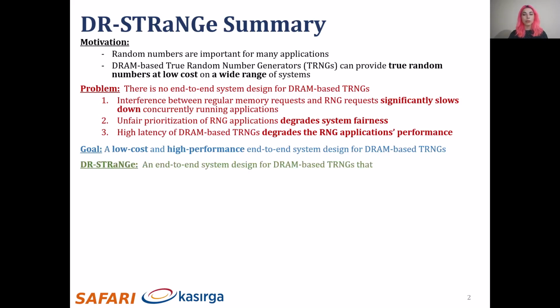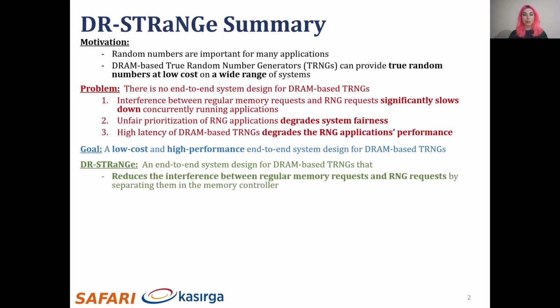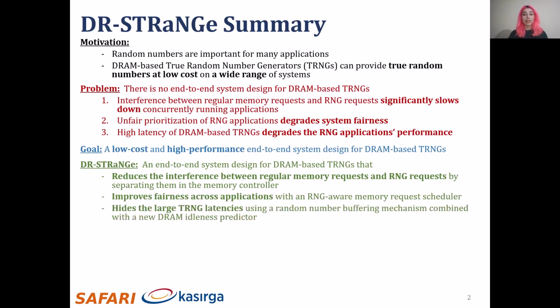To this end, we propose DR-STRaNGe, an end-to-end system design for DRAM-based TRNGs that reduces the RNG interference by separating RNG requests from regular requests in the memory controller, improves fairness across applications with an RNG-Aware memory request scheduler, and hides the large TRNG latencies using a random number buffering mechanism combined with a new DRAM idleness predictor.